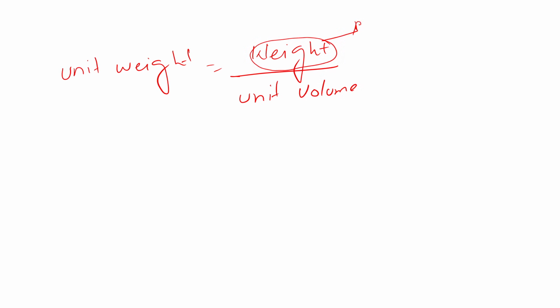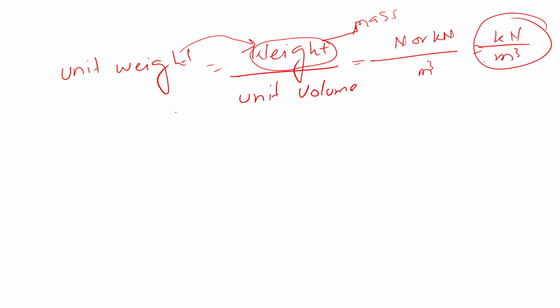In density here we have mass, and in unit weight we have weight. So you already know the difference between weight and mass. The unit of weight is Newton or kilonewton. Unit of volume, meter cube. So its unit is usually kilonewton per meter cube.